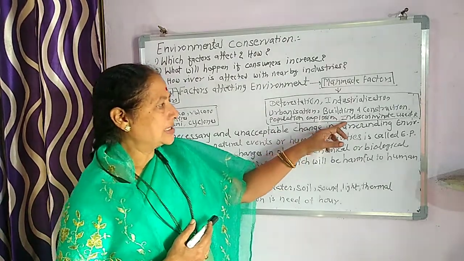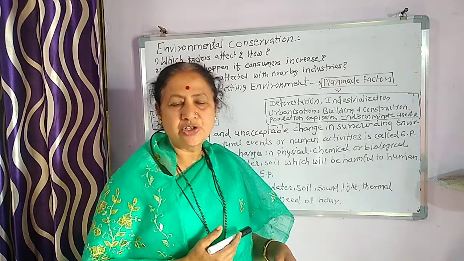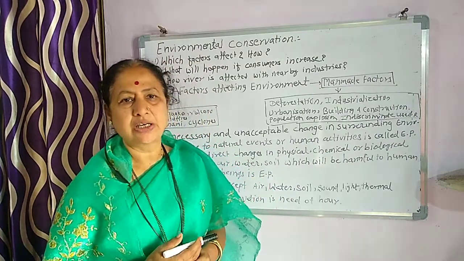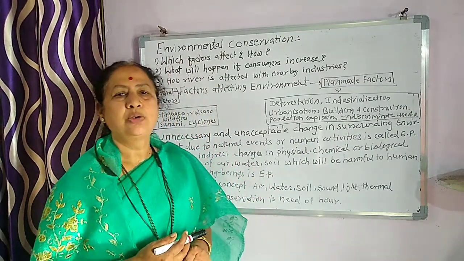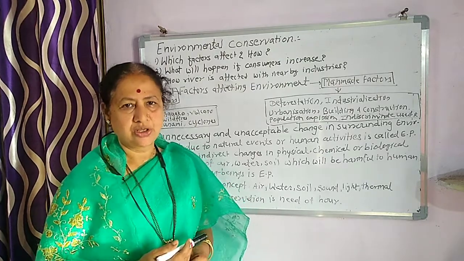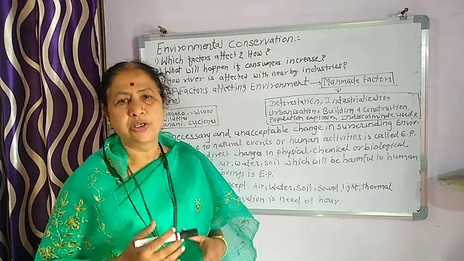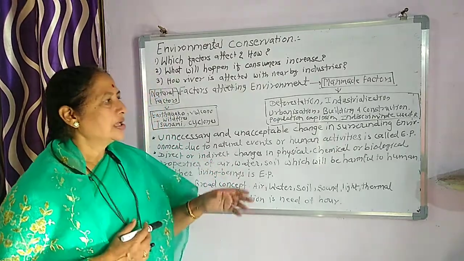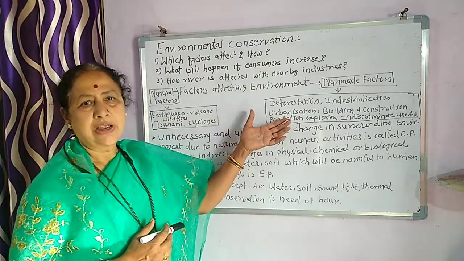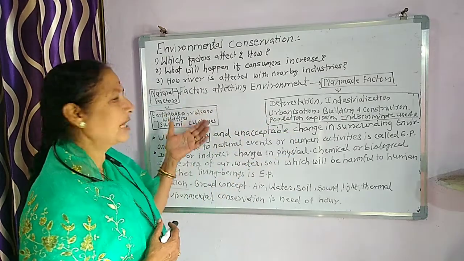Then there is indiscriminate usage of resources. Yesterday we discussed that some people are using a lot of resources, so there should be some balance in using all these resources. These are two important factors: the man-made factor and the natural factor.